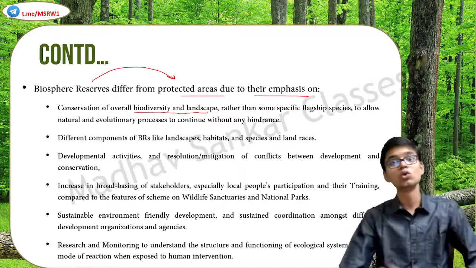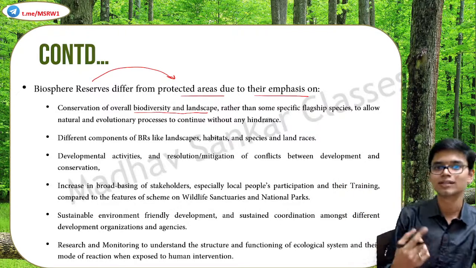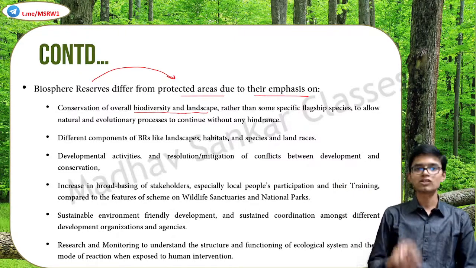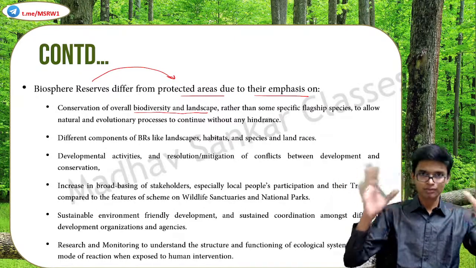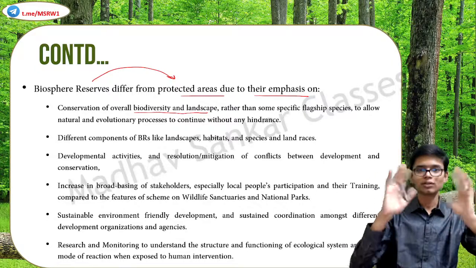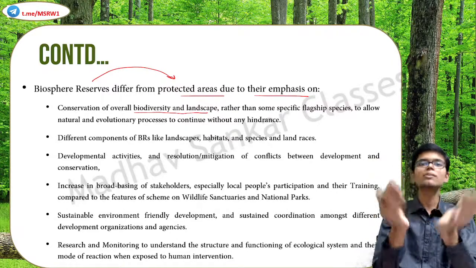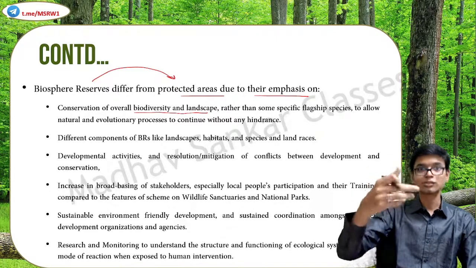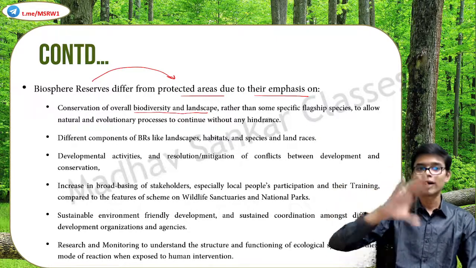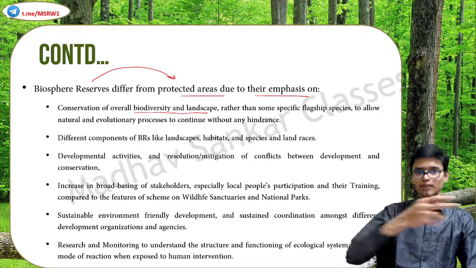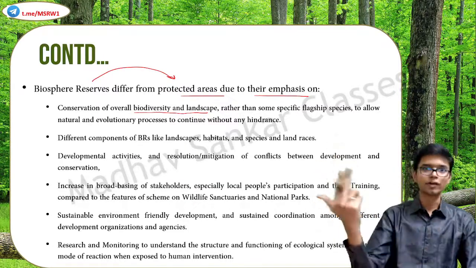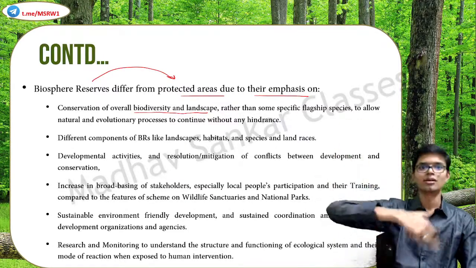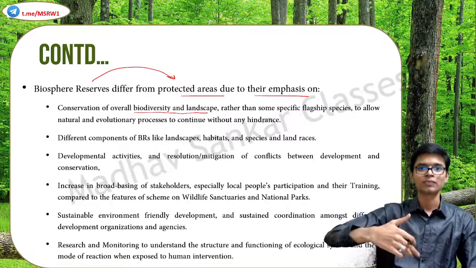A biosphere reserve is a huge area compared to a wildlife sanctuary or a national park. In a national park, as I told you, the entire ecology is protected, but in a comparatively smaller region. And a wildlife sanctuary is sometimes species specific. But a biosphere reserve is not like that. It takes the entire gamut of environment, that huge region as such, within its ambit.